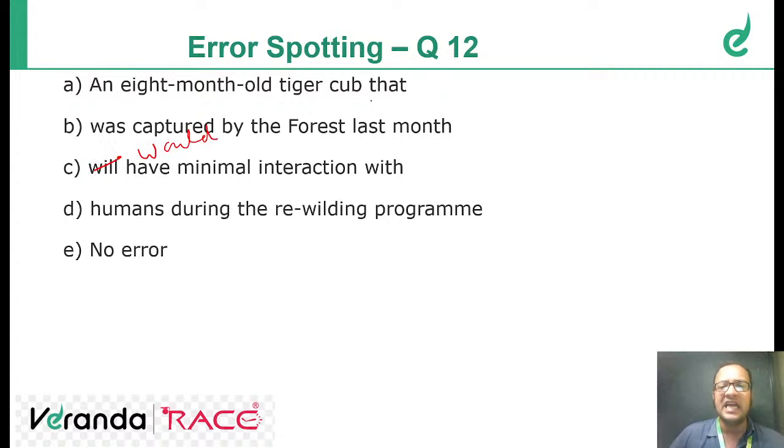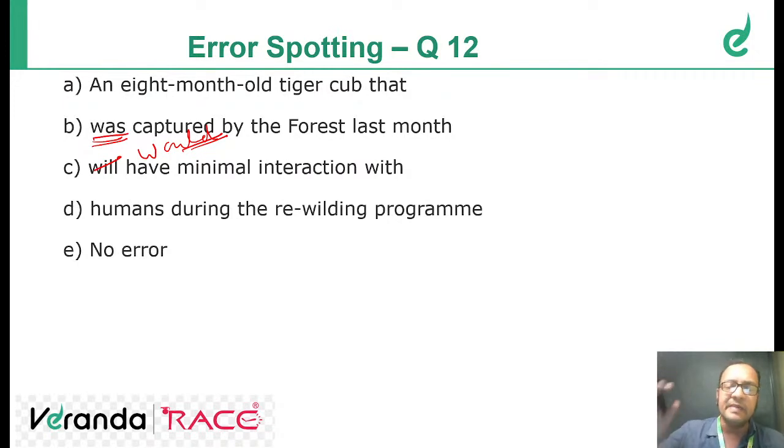An 8-month-old tiger cub that was captured by the forest last month would have minimal interaction with the humans during the rewilding program, because the sentence has past tense. So it will be would. Okay. The sentence starts with minimum. No. Minimal interaction is fine. Will be changed to would. Would, yes. Madhura Manisankar says would. Would is the correct answer. Fine.